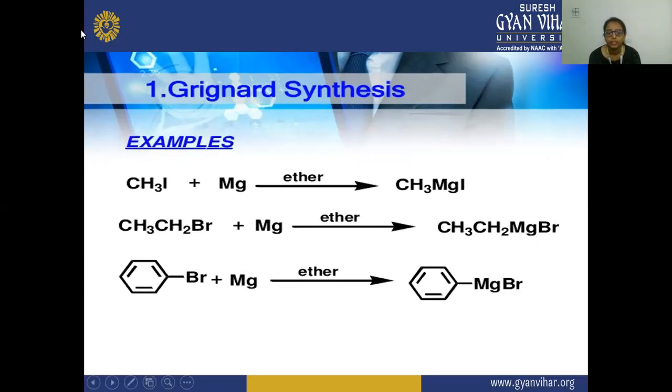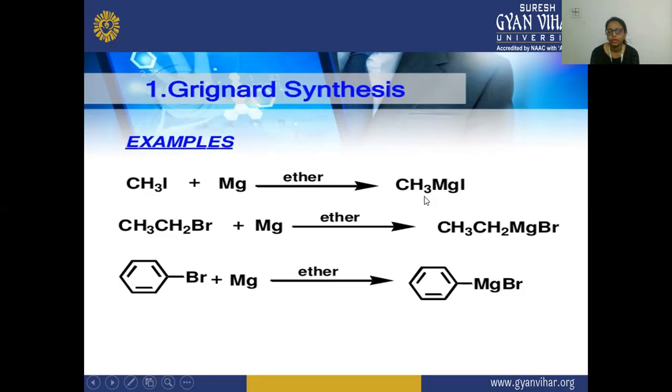After that, an example is given. You can see here CH3I is the alkyl halide, which is reacting with metallic magnesium in the presence of the ether solvent, and there is a formation of the Grignard reagent.